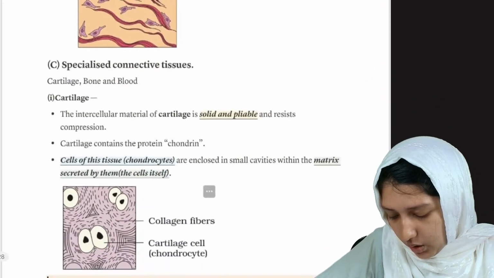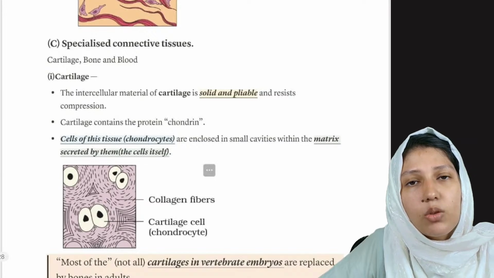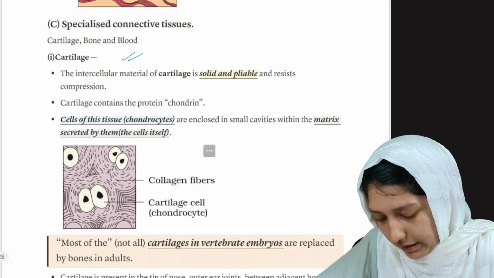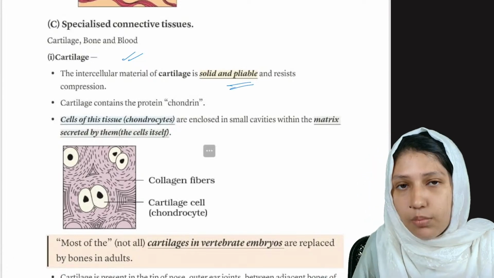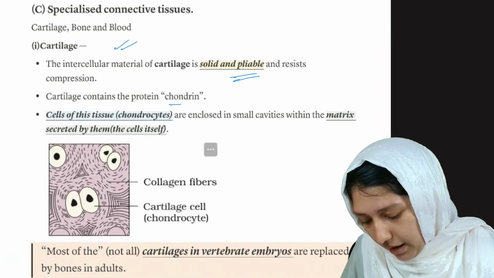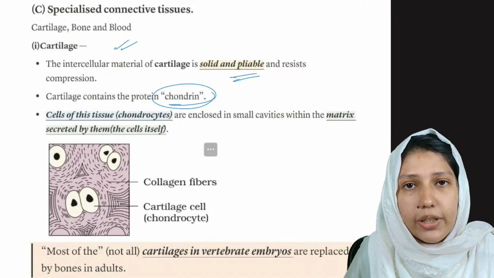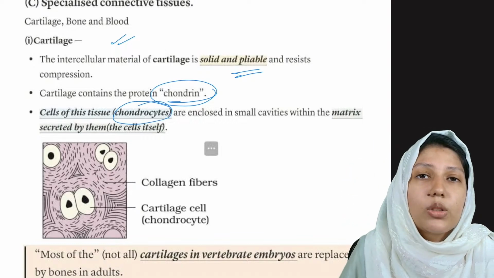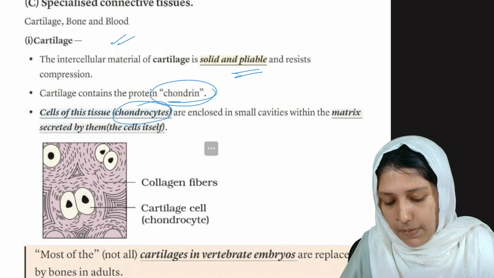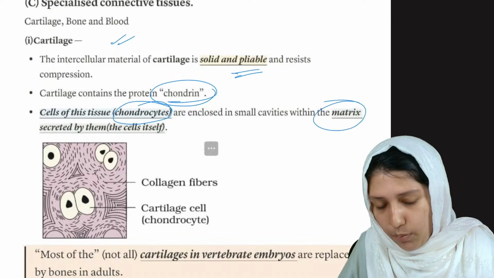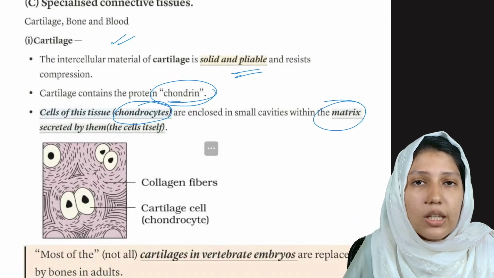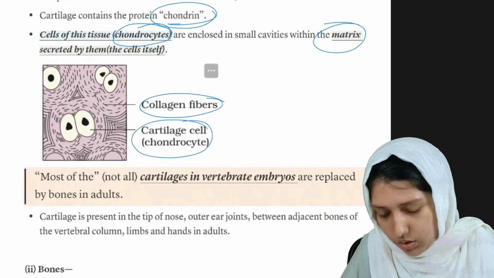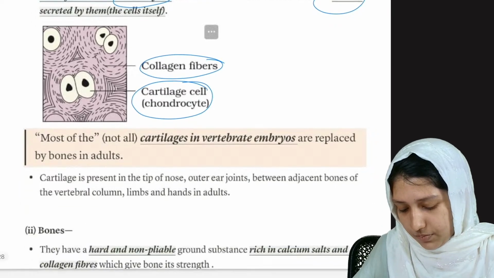Okay, clear. Now specialized connective tissues. Specialized connective tissues are cartilage, bone, and blood. Cartilage is solid and pliable. Pliable means flexible. They also have a protein known as chondrin, present in cartilage. The cells are known as chondrocytes, and they also have a matrix which is secreted by the cells. This is collagen fibers and the cartilage cell, also known as chondrocyte.